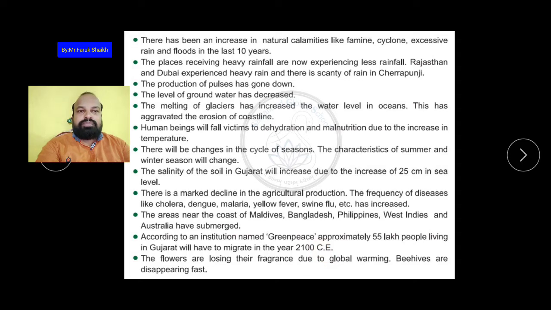In the year 2100, the 55 lakh people who are living in Gujarat will have to migrate from the coastline to the interior area of Gujarat. Why? Because most of the coastal areas of Gujarat will submerge into the ocean. The flowers are losing their fragrance due to global warming.